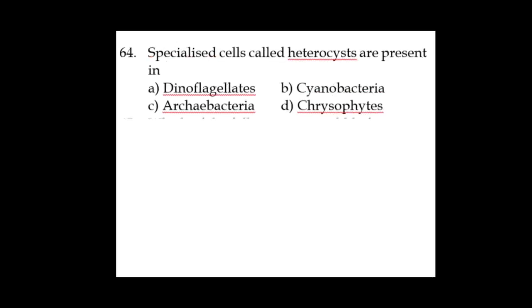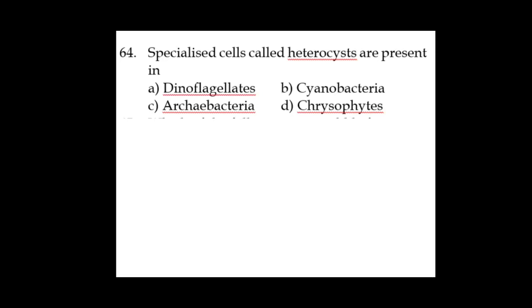Question 64. Specialized cells called heterocysts are present in? Okay, in the early class, while I was discussing the concept of kingdom Monera, we discussed that heterocysts are the specialized cells present in Nostoc, which we also call blue-green algae. That blue-green algae belongs to cyanobacteria, and cyanobacteria come under kingdom Monera.